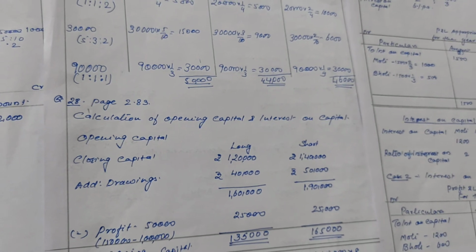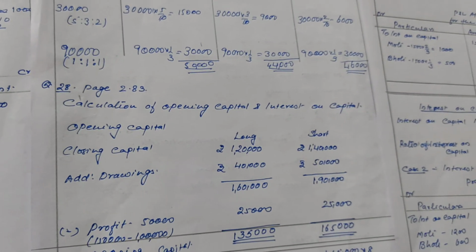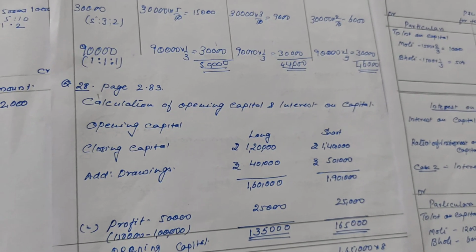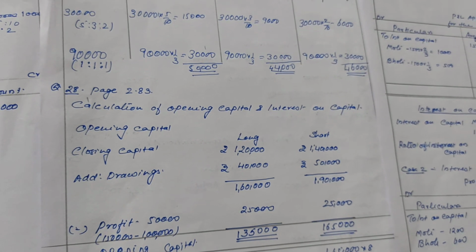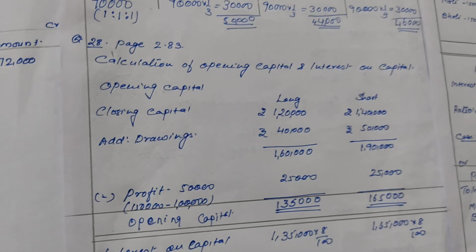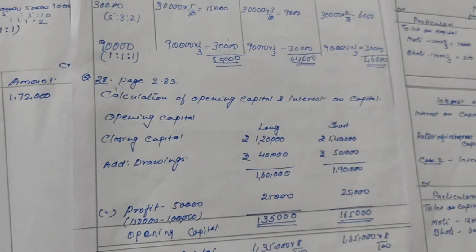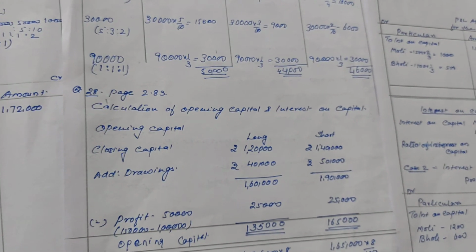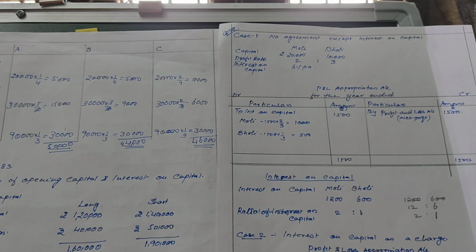So whenever interest on capital is to be calculated, we have to see whether it is closing capital or opening capital, and interest is always calculated on opening capital. So in the last question, question number 28, that was a direct question to calculate the opening capital and interest on capital. Now the next question, question number 29.